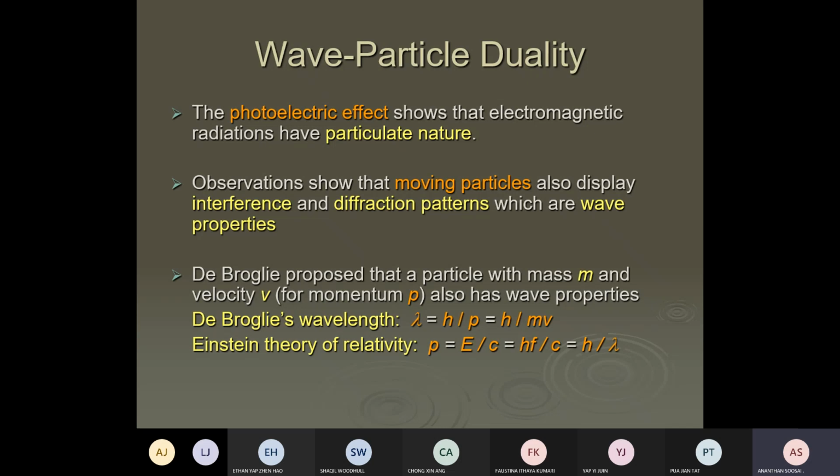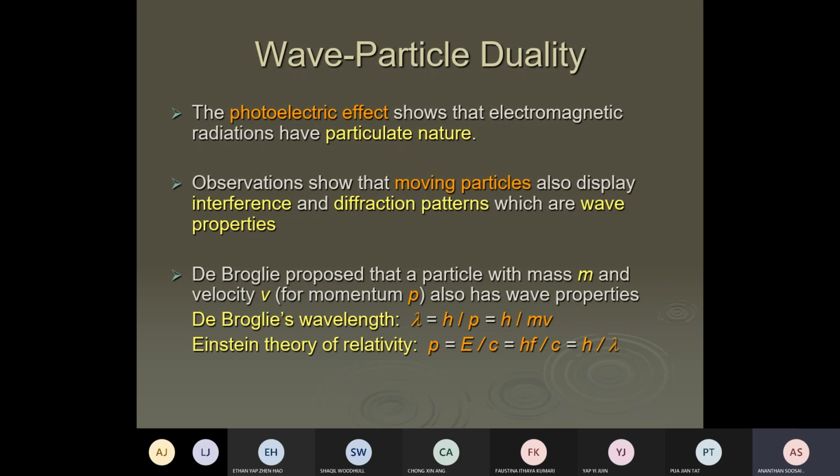So remember this formula, de Broglie: lambda equals h over p, p is momentum. It is linked to Einstein's theory of relativity, but we're not going to do this. Just remember this one, lambda equals h over p. If electrons never diffracted, this idea would be in the dustbin. But because he has the proof, electrons have been shown to give a diffraction pattern, so his idea was accepted.